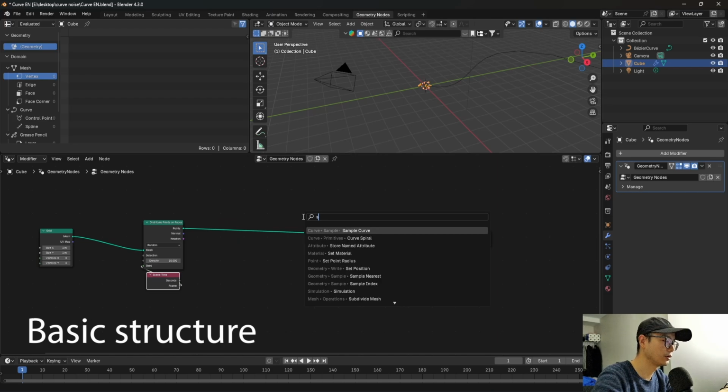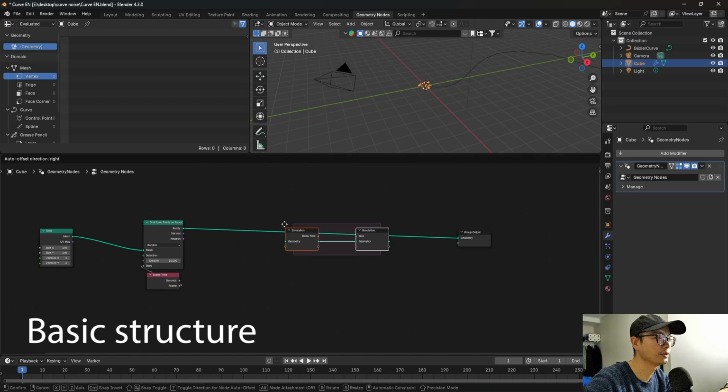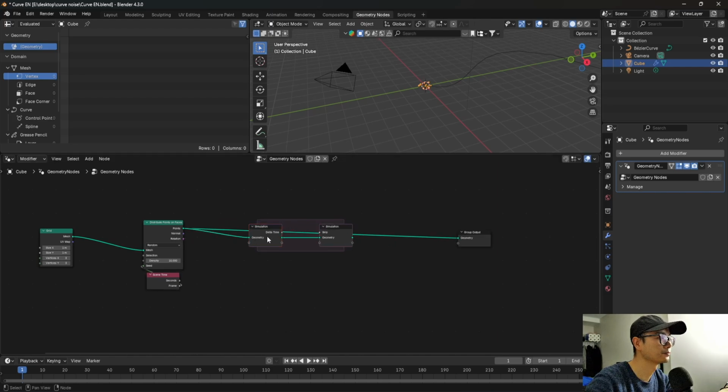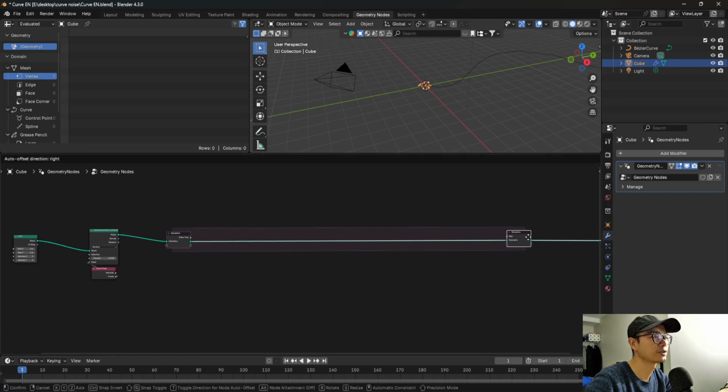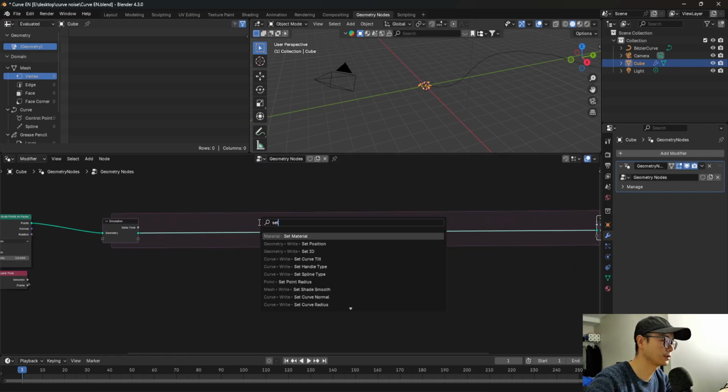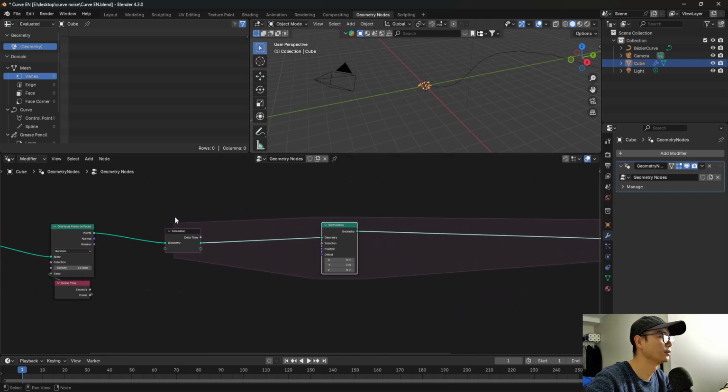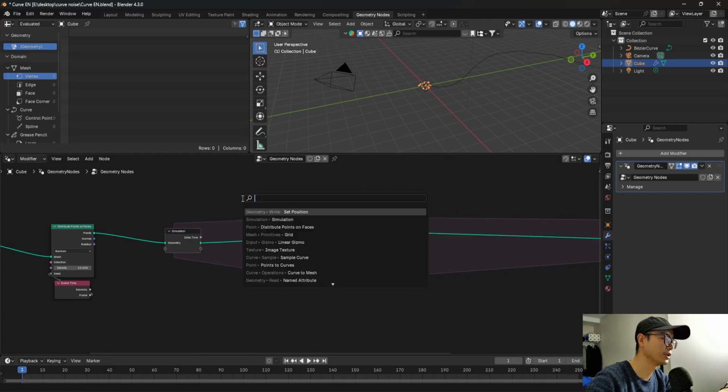and we will of course use the simulation nodes here. We will need to make more space here because we will set the position to make it move, and we want to make points every frame, so we need to join geometry.